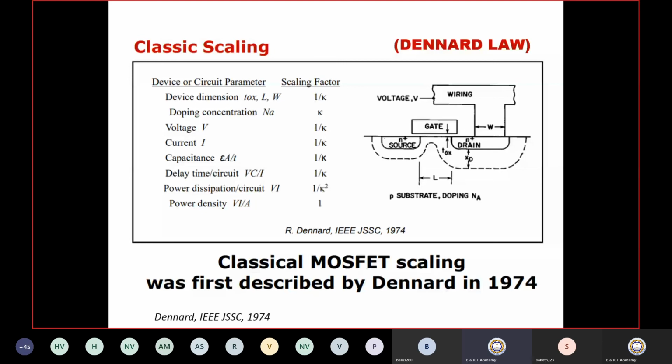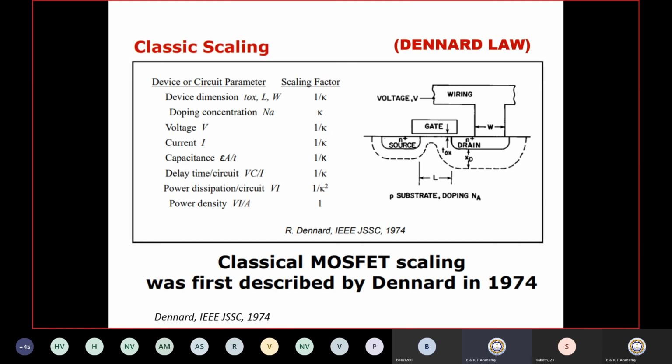If you use that number for calculating power dissipation, you can see that if you scale the voltage by 1 by k, so 1 by k is equal to 0.7. It is not k equal to 0.7, it is 1 by k equal to 0.7, and k is greater than 1 in this scaling factor. Current will also scale by 1 by k.